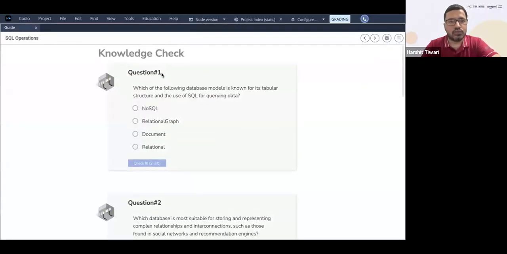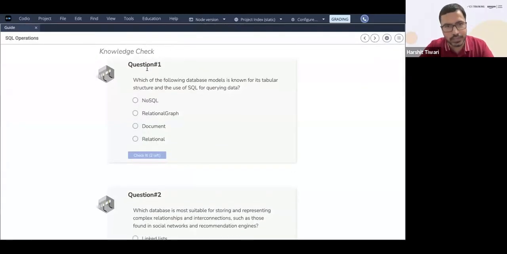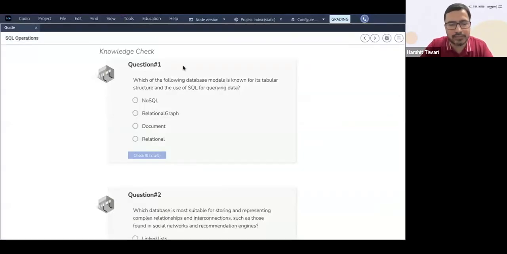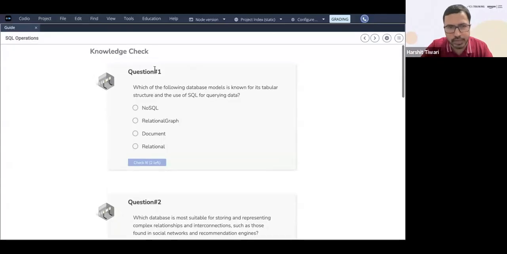Now let's quickly go through this knowledge check. Question number one, let's see how much you've understood. Before that, let me see any questions here. Omri says it's not properly functioning. Yeah, Codio sometimes has these issues, but whenever that happens, just refresh once or log out and log in once. In case you face any such issues, it resolves after refreshing.